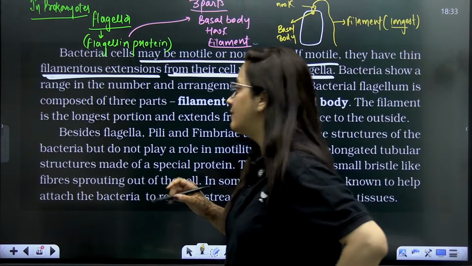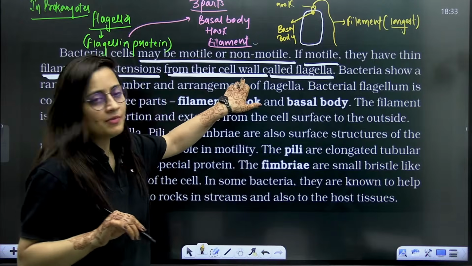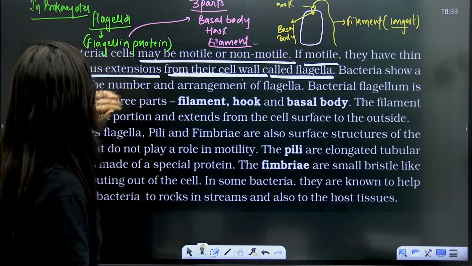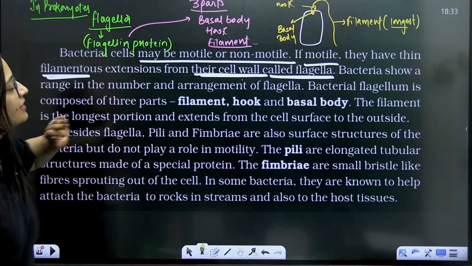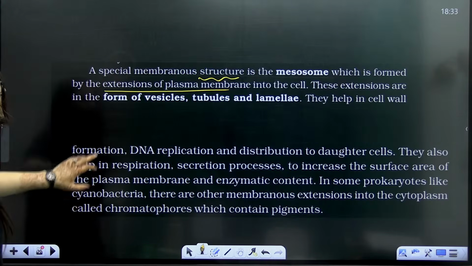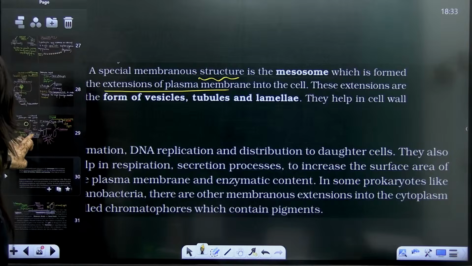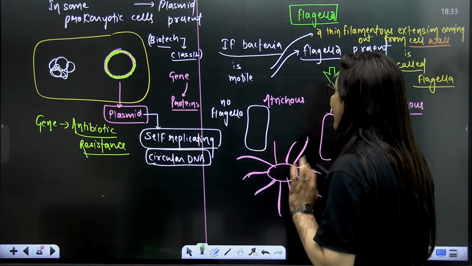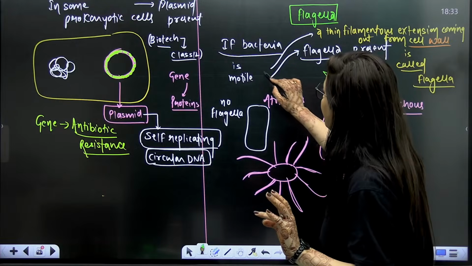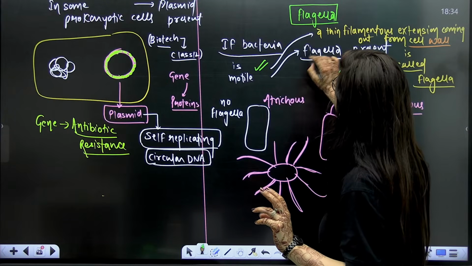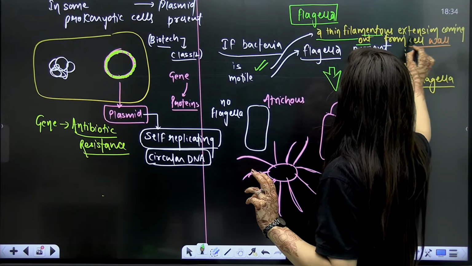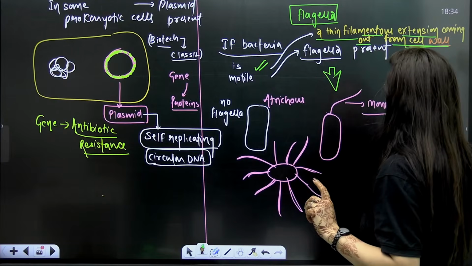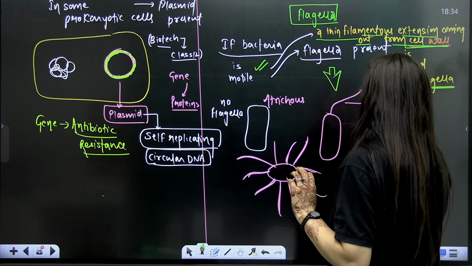Now, here in the NCERT, they are clearly mentioning the cell wall, that from the cell wall this extension is coming out, right? Bacteria show a range in number and arrangement of flagella. It is written here. This is something I need to highlight. I have mentioned that if the bacteria is motile, a thin filamentous extension comes out from the cell wall. As per NCERT, this is called flagella.